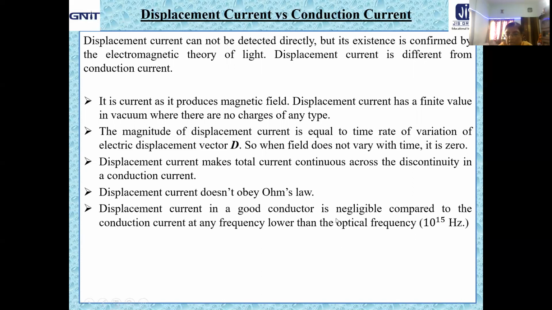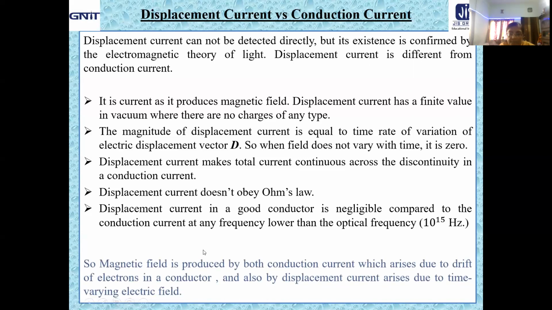Displacement current in a good conductor is negligible compared to the conduction current at any frequency lower than the optical frequency, that is 10 to the power 15 Hz. Definitely in due course we will verify that displacement current in a good conductor, where a large number of free charge carriers are present, is negligible compared to conduction current at any frequency lower than the optical frequency.